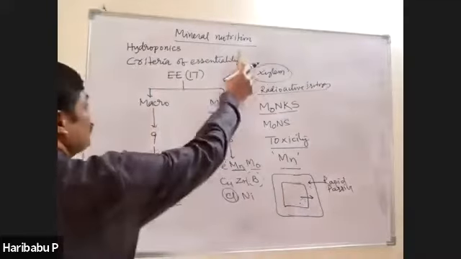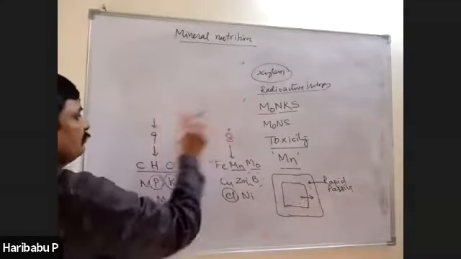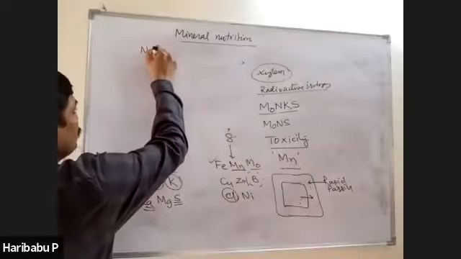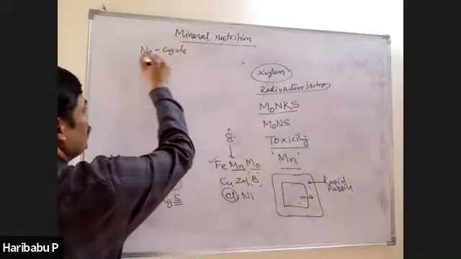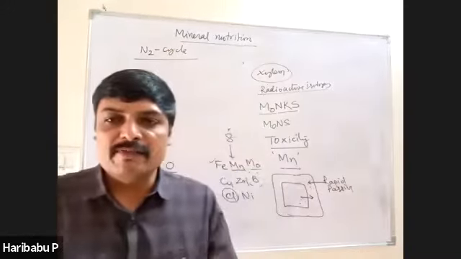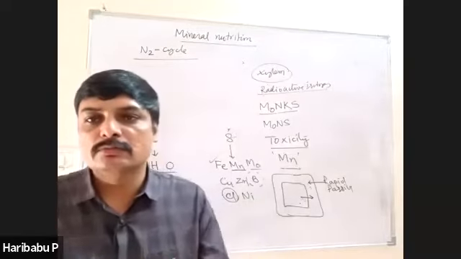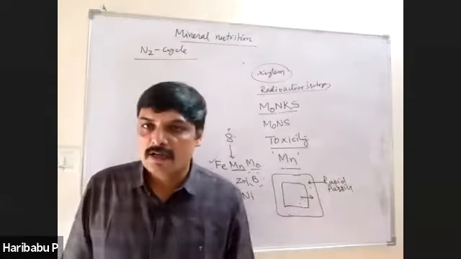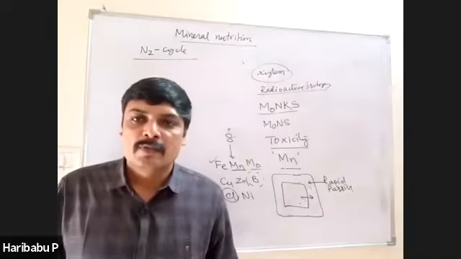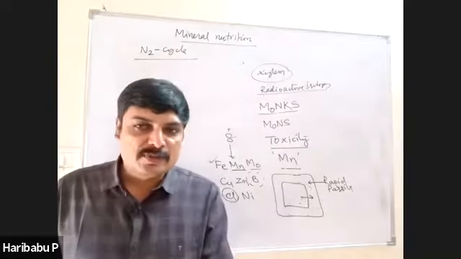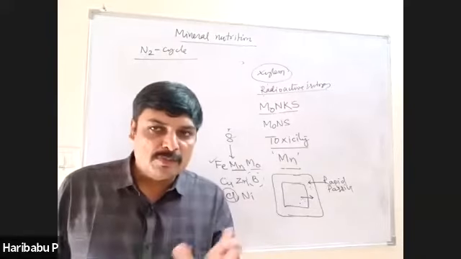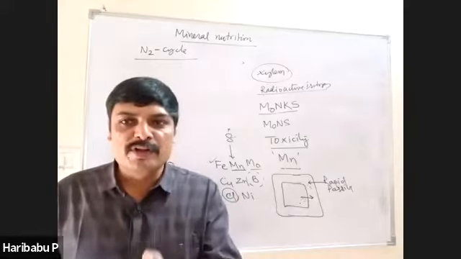And next one is the nitrogen cycle. You know, the most abundant element in the atmosphere is nitrogen. It is 78% by volume. But on the other hand, it is the most deficient element in the soil. Only a little amount of nitrogen is present in the soil. For that little amount, along with plants, microbes also compete with each other.